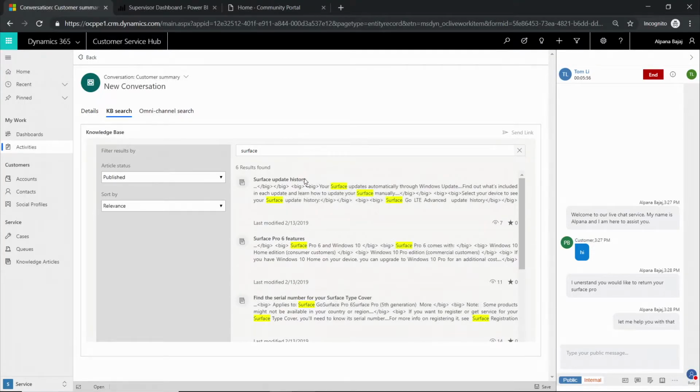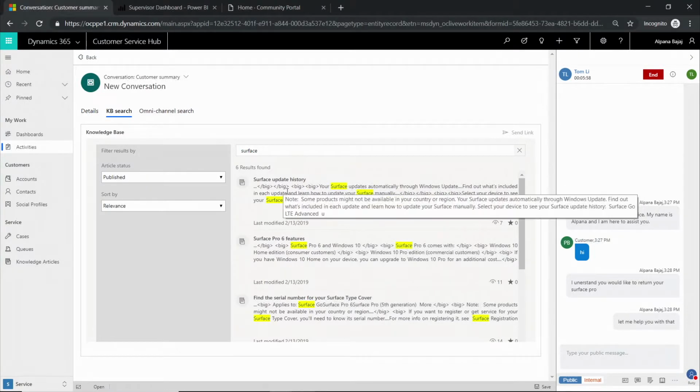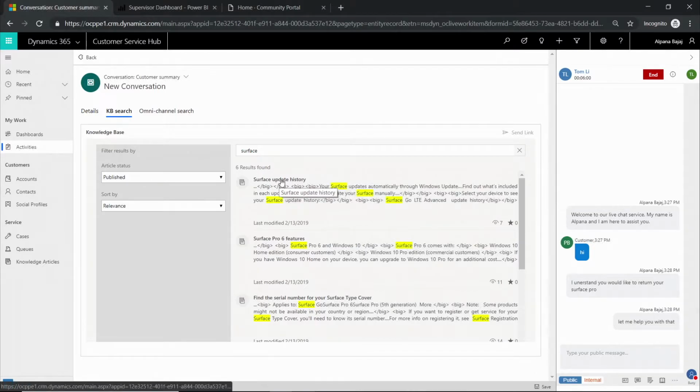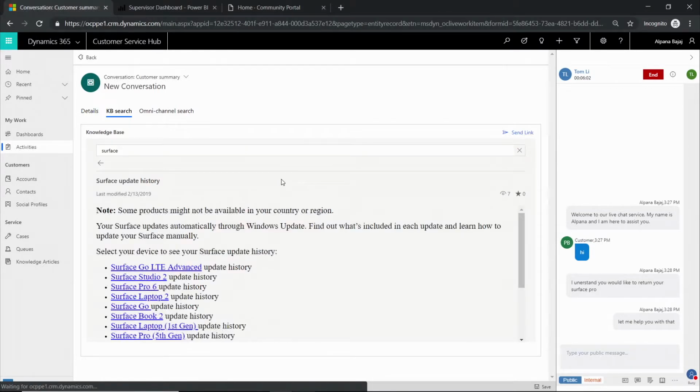I can go ahead and quickly search for the relevant articles, and if I find one particular article to suit my ask here, I can go ahead and read that entire article right within the pane here. And if this particular article helps me address the customer's problem, with one click I can send the link of this article to the customer too. Now in this particular scenario, what we saw was that the details that were provided by the customer helped me automatically identify the record in the system.